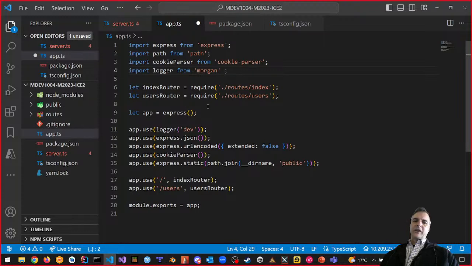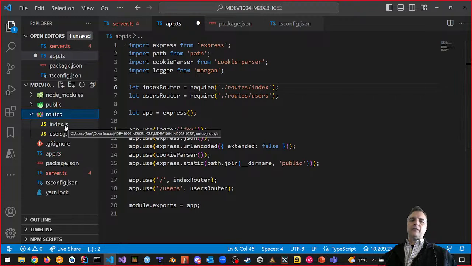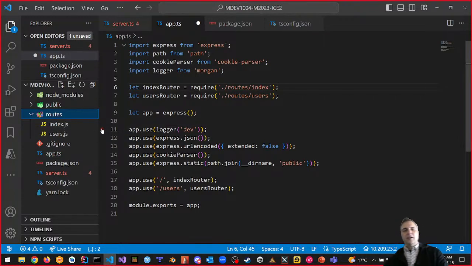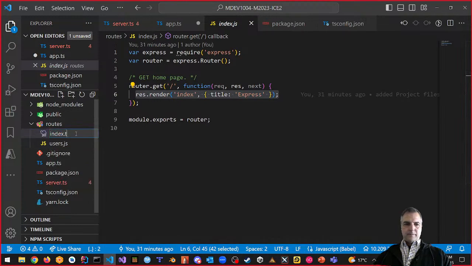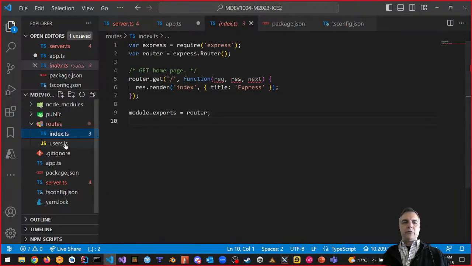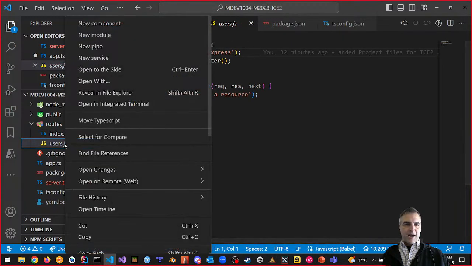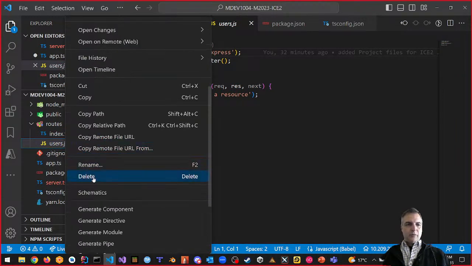But now we're going to do the same thing here. So let index router is equal to require. That works, right? But we need to change our routes. Instead of a JS, we want to change it to a TS. So let's change our index to a TS file. And we want to get rid of our users. So no more users. Goodbye users. Delete. We don't have any users.